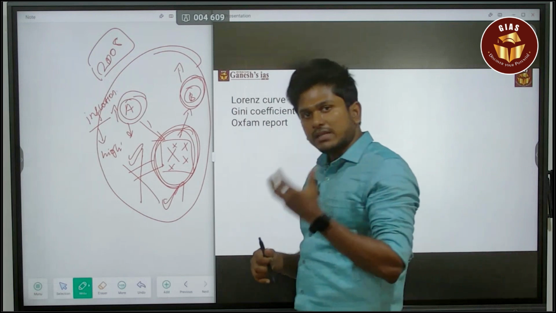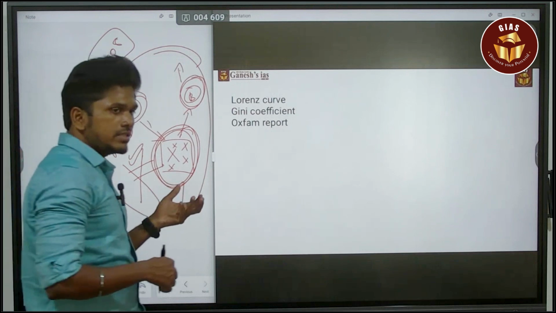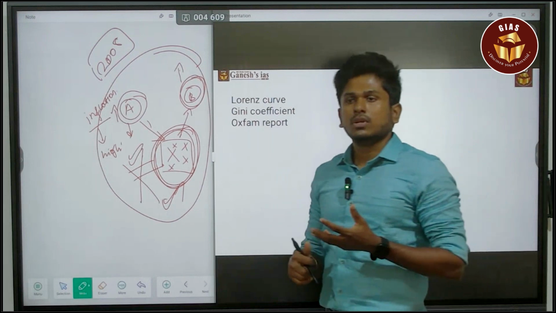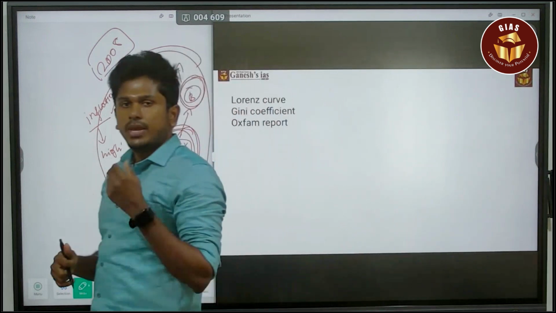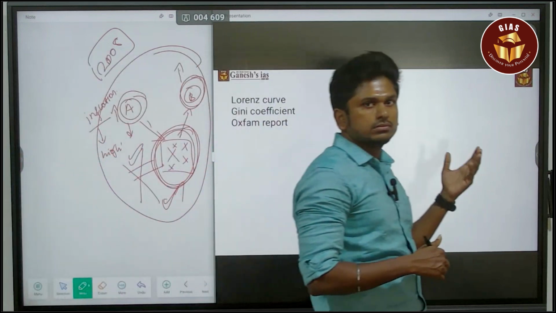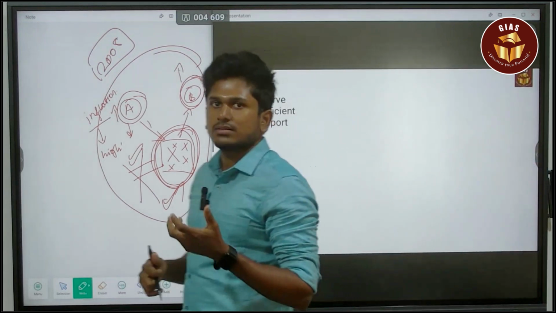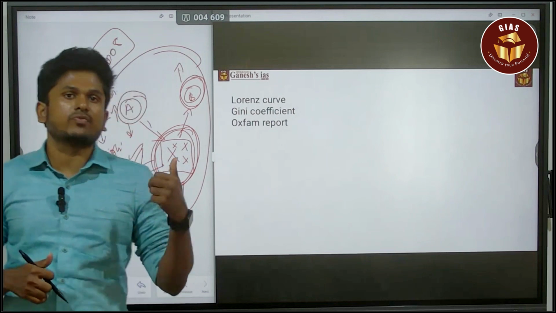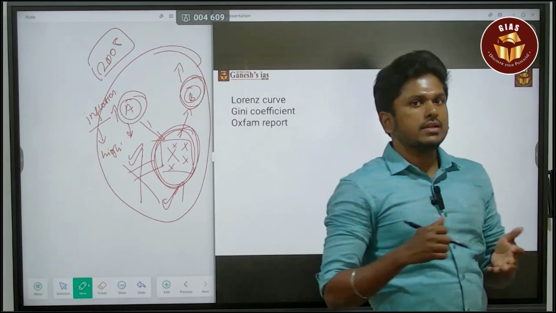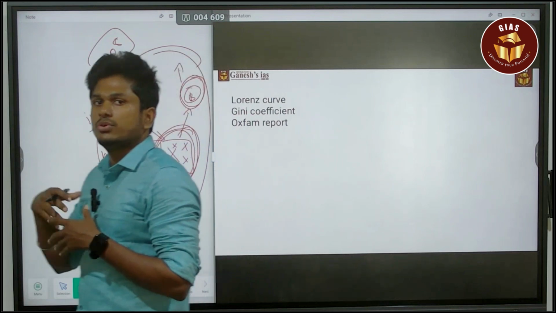You have to speak about those things, and also about the Gini coefficient and the Lorenz curve. All these speak about economic inequalities or disparities in India. You have to quote these, based on which they will judge whether you are giving a correct answer or not. You have to give these statements in the answer. This is the most important thing they will expect from you. Afterwards, you have to say that there are already this many inequalities and disparities, so adopting capitalism is not going to give any outcome.